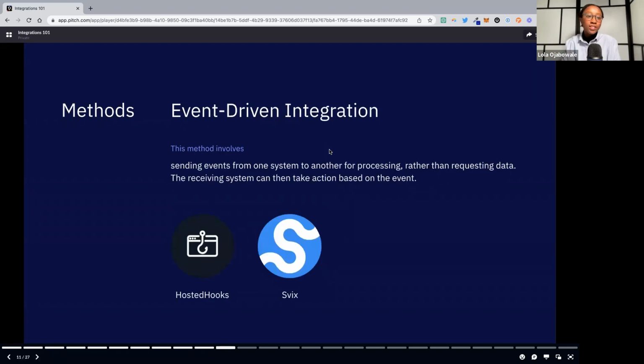Then I think this is our second to last, we've got our event-driven integrations. Really, the way I like to think about it is, for the most part, these are webhooks. It's sending events from one system to another for processing. Some no-code tools like Zapier and even Bubble have this built in, where you can set up a webhook that will then trigger a bunch of other actions. But there's also webhooks as a service tools, examples being Hosted Hooks and Svix, if you want to use it in a more expanded case.